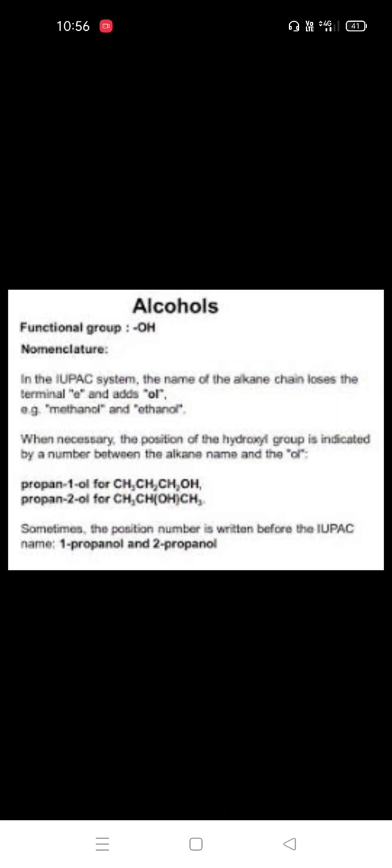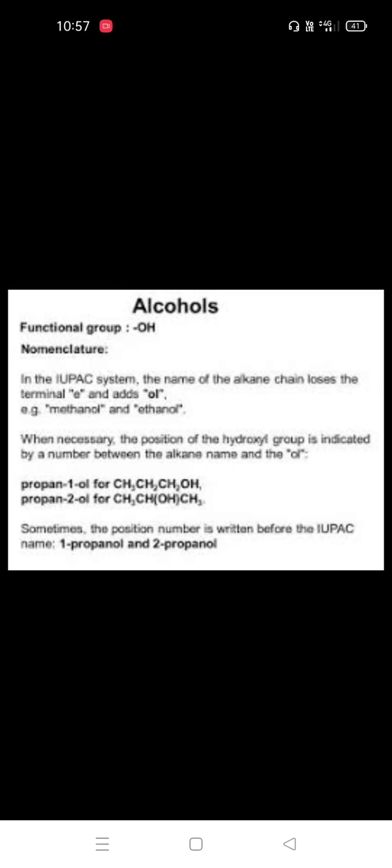So for the nomenclature of alcohols in IUPAC names, OL is the secondary suffix. We use it as a secondary suffix. The alkyl chain loses the terminal E and adds OL.